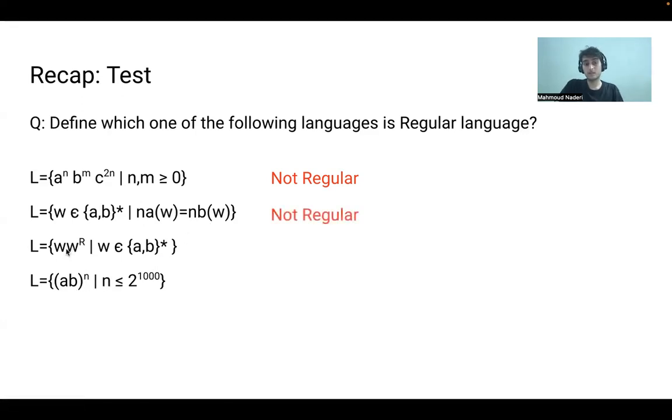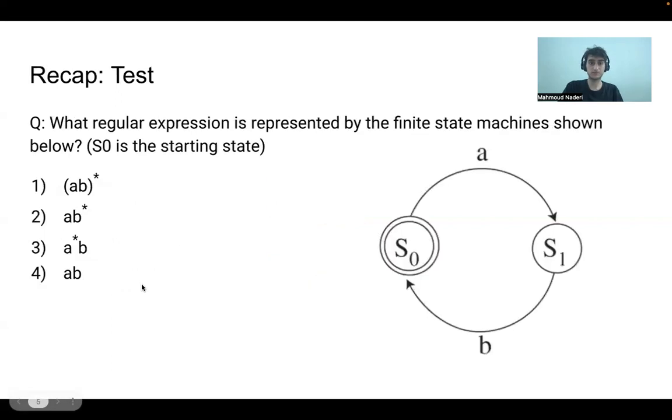After that, we have WW^R. It means W and W reverse. First of all, it's not finite. And then we need to keep track of the first string to demonstrate the second string, so it is not possible with an FSM, so it's not a regular language. The last one is finite. We can have 2 to the power of 1000 nodes. We can show A B to the power of n. Every node can be a final and terminating node. So we can finish at every number before 2 to the power of 1000. So it's a regular language.